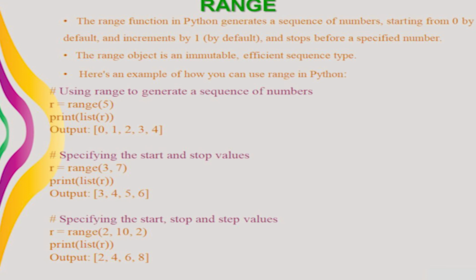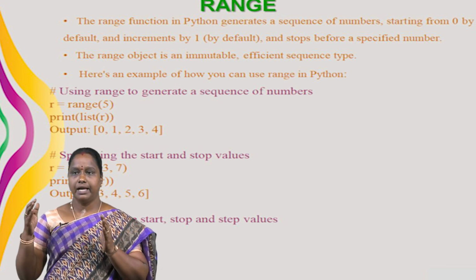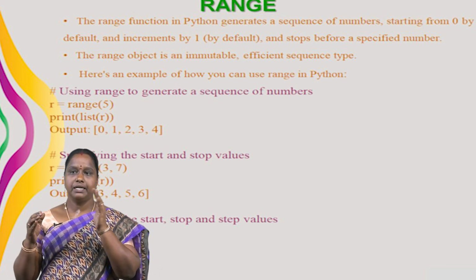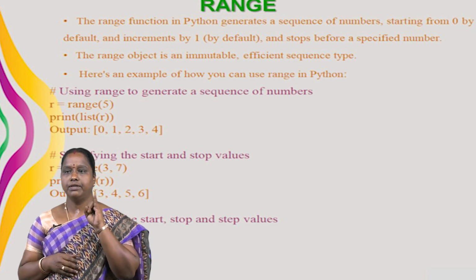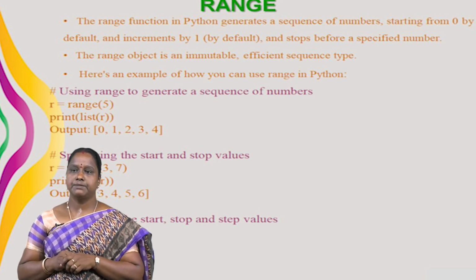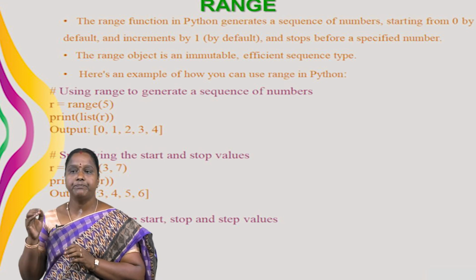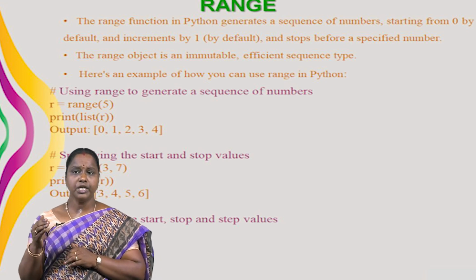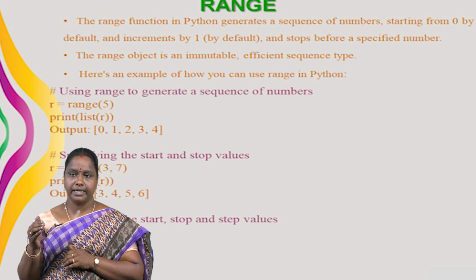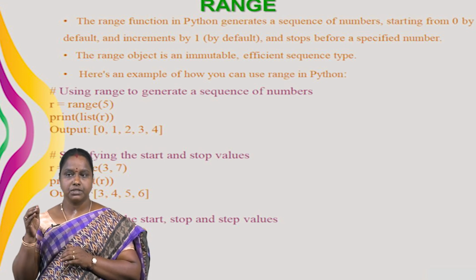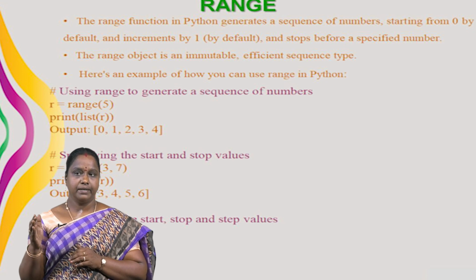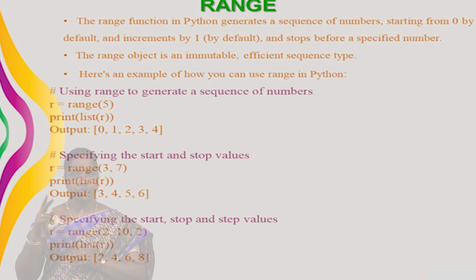Next, specify the start and stop values. For example, r equal to range(3, 7). That means we start from number 3 and end before number 7. So print list of r. Output we see is 3, 4, 5, 6. Next, specify the start, stop, and step values. r equal to range(2, 10, 2). That means we start from 2, end before 10, and the step value is 2. So in the output we see 2, 4, 6, 8.